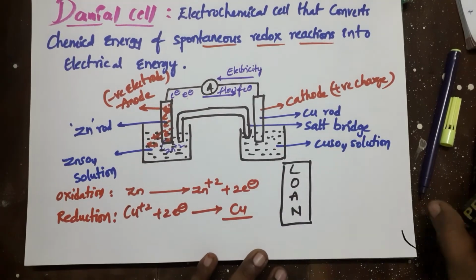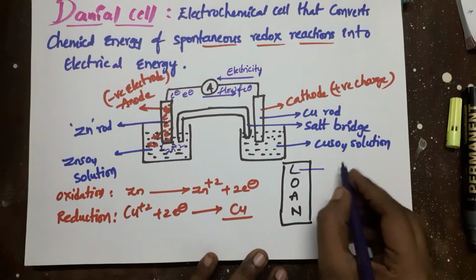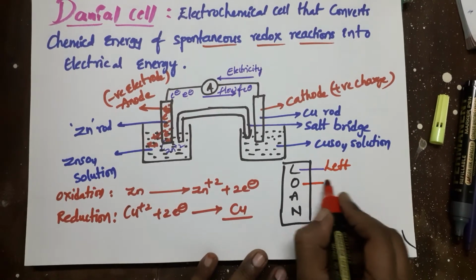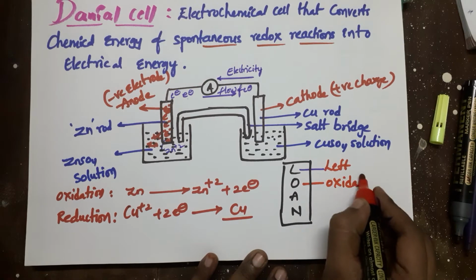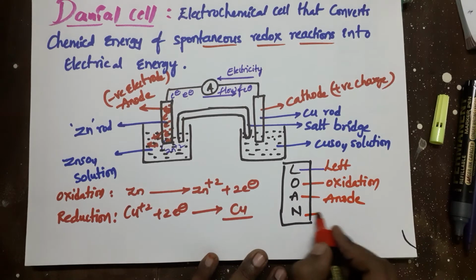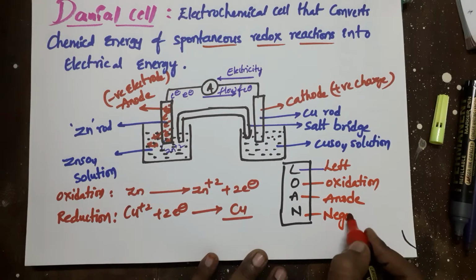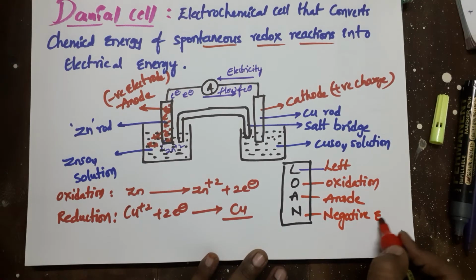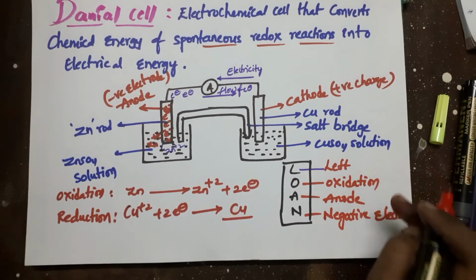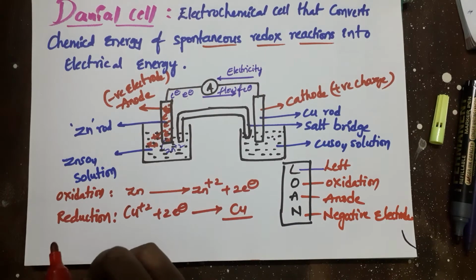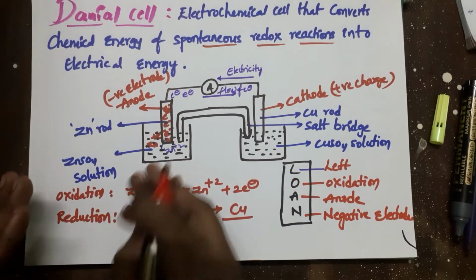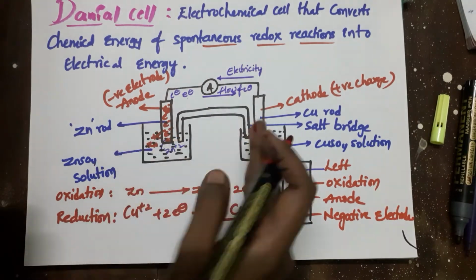Here L refers to left, O for oxidation, A for anode, N for negative electrode. Okay, left oxidation anode, and it is a negative electrode. So this is all okay, and the reaction will take place like this, and the flow of electrons will take place from left to right.